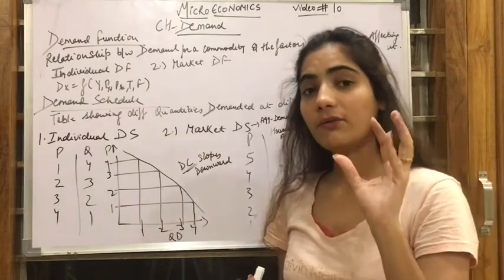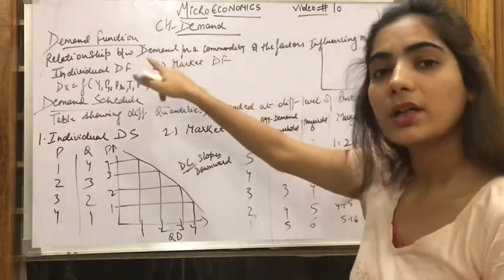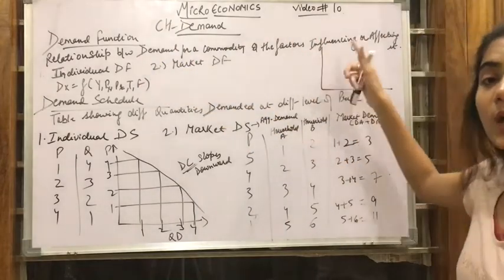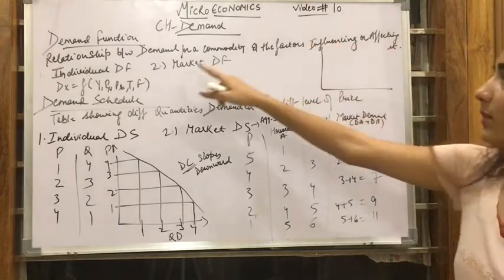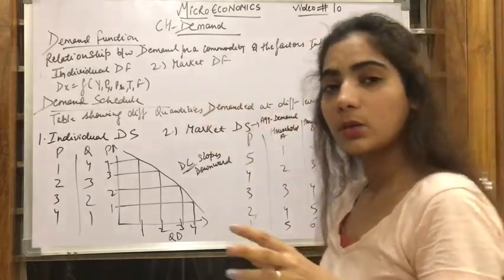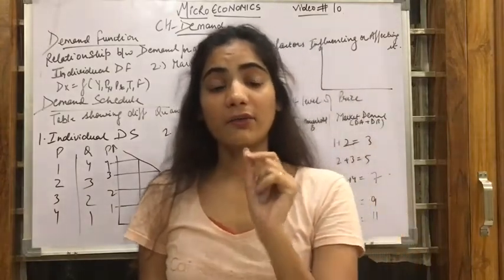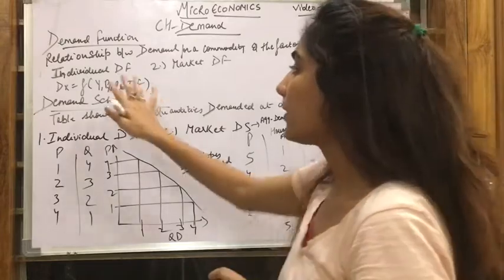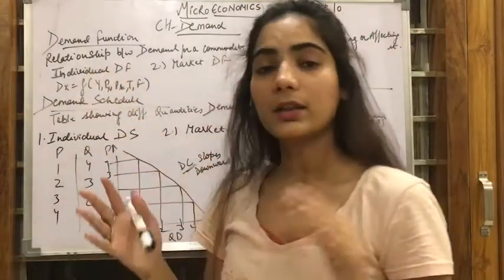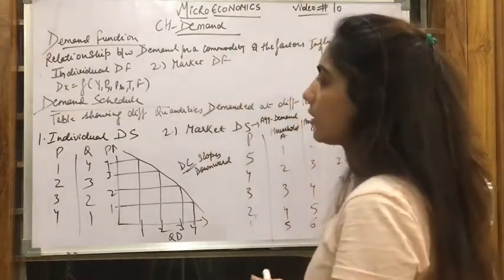Demand function is a functional relationship between the demand for a commodity and the factors which are influencing or affecting the demand. Now there are always 2 demand functions. First is the individual demand function and second is the market demand function.